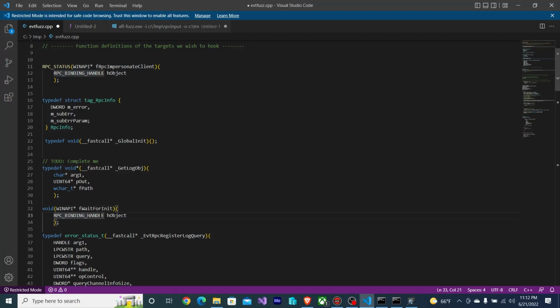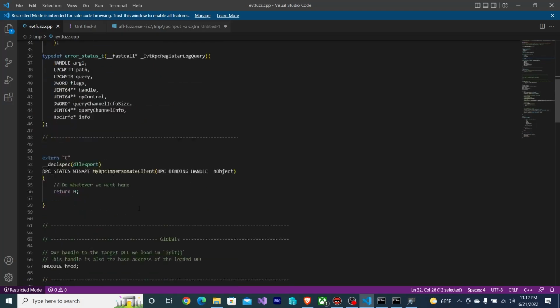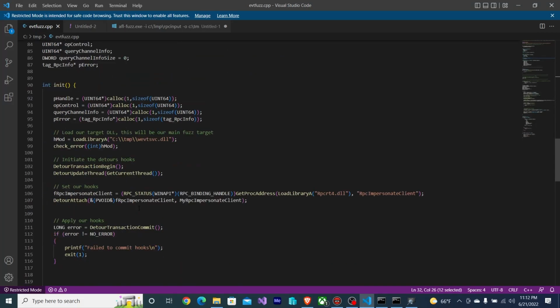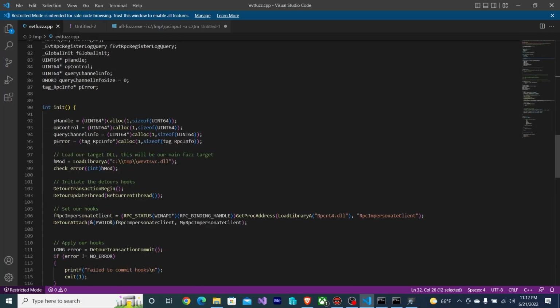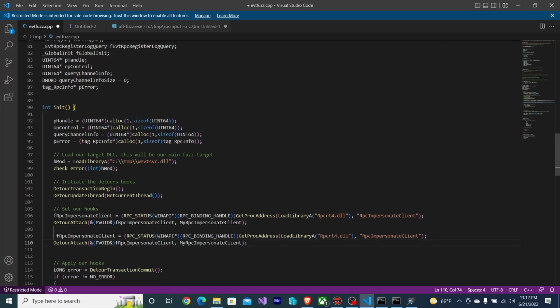It's going to take just a char pointer, which works as arg1. Now I'm going to copy this line. Instead of hooking RPC impersonate client, we're doing f wait for init, which returns void and takes the char pointer.